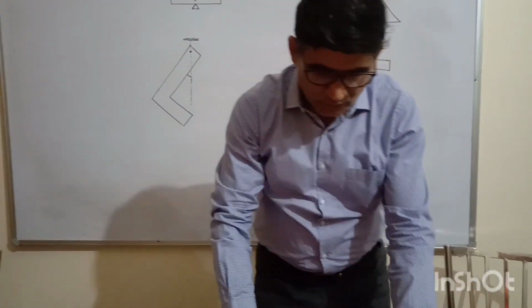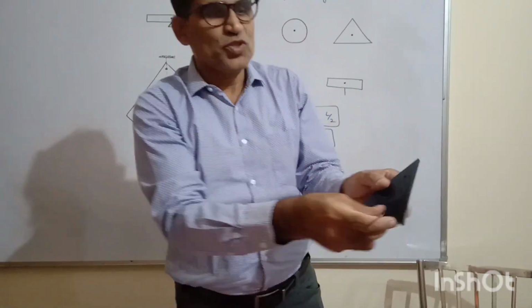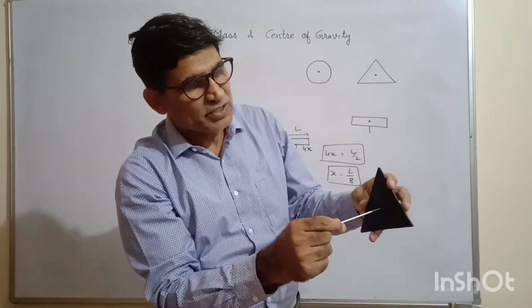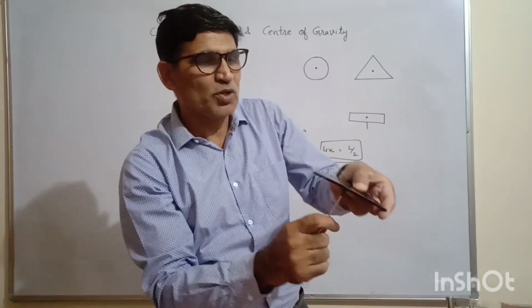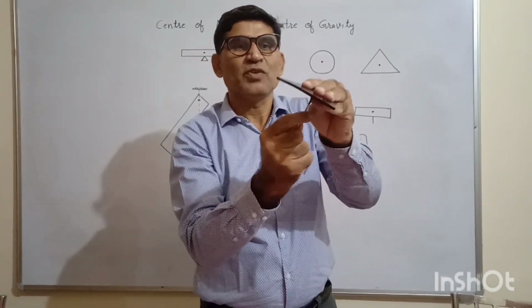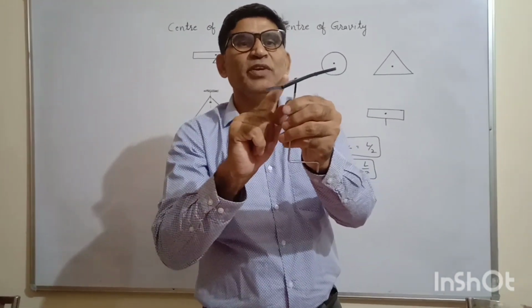If we want to rotate the body through the center of mass, suppose this is the triangle, the center of mass will be the geometrical center, the centroid. If you want to rotate this body about this, it will be easy to rotate about the center of mass. It will be convenient for us to rotate like this. So it will act as a point mass.